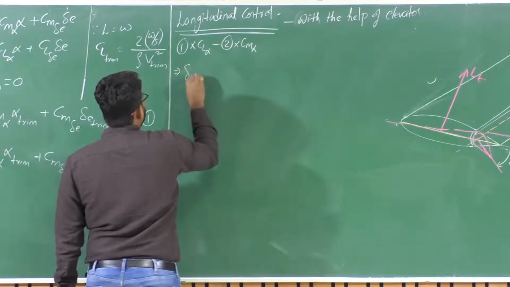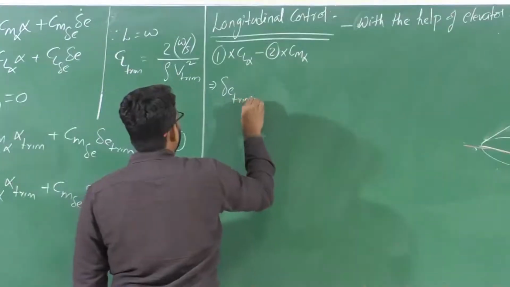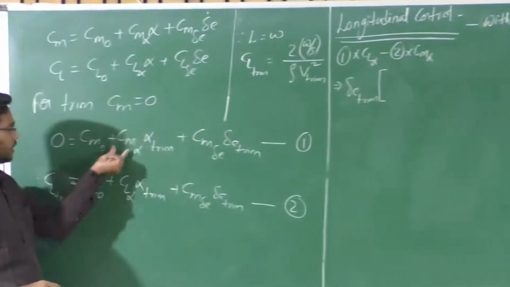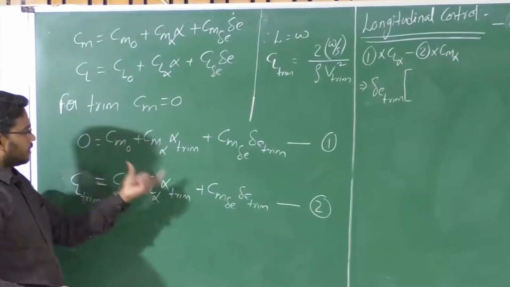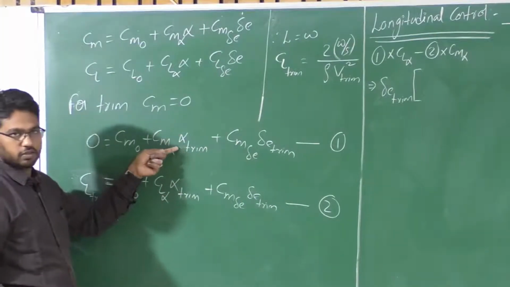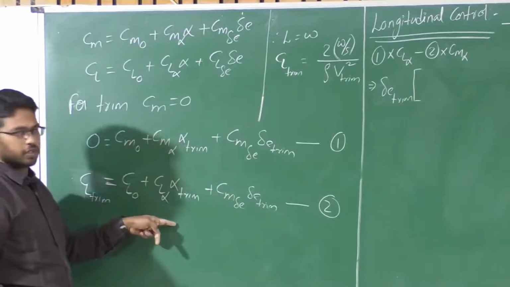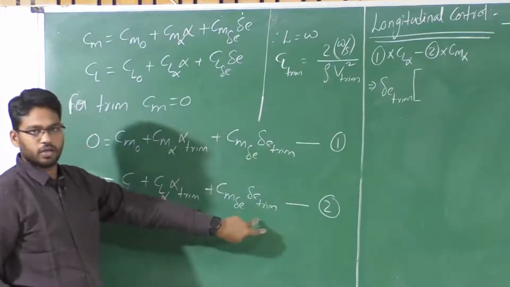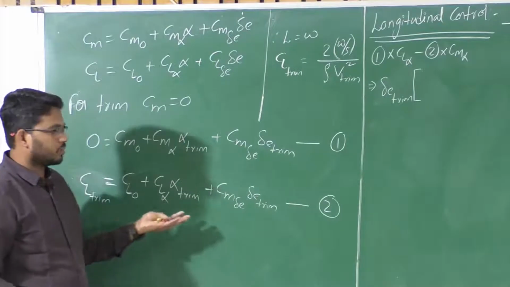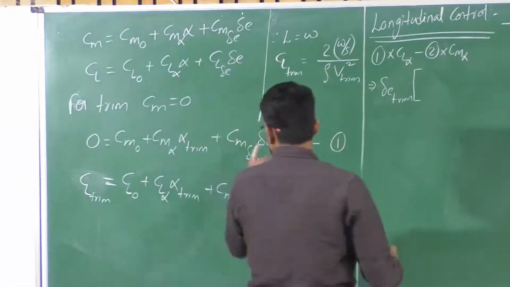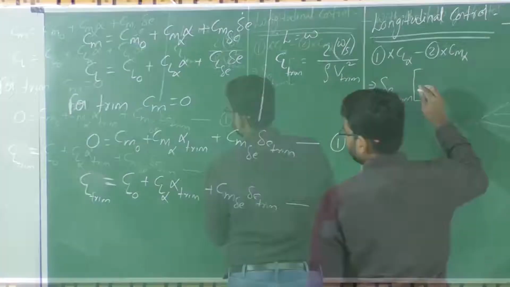What I am doing is multiplying equation 1 with CL alpha, and then equation 2 with Cm alpha, and subtracting 2 from 1, so that the alpha trim terms get cancelled out. I have this equation with one variable, and I can rearrange the terms to get delta E trim.